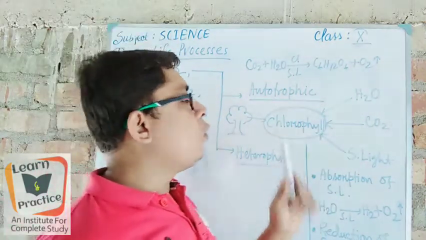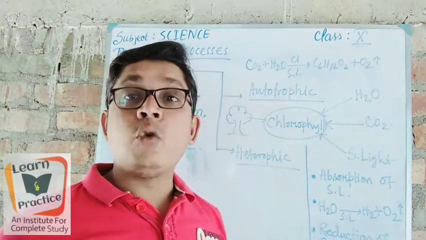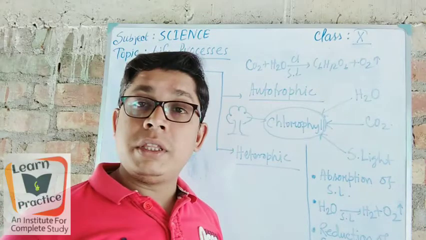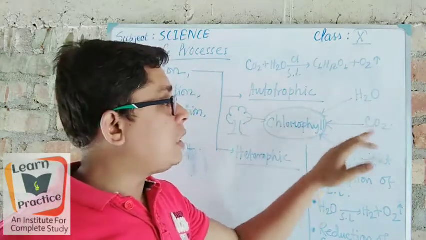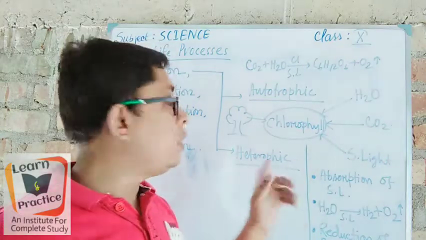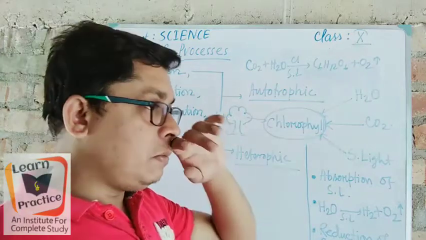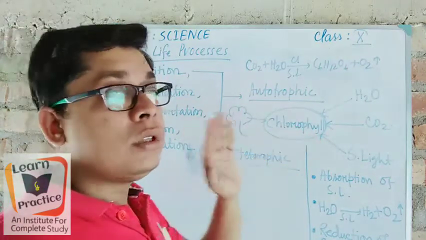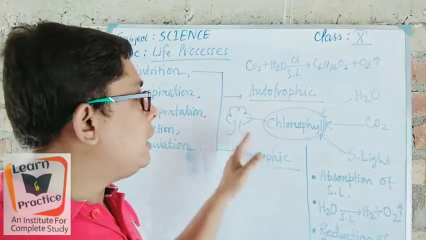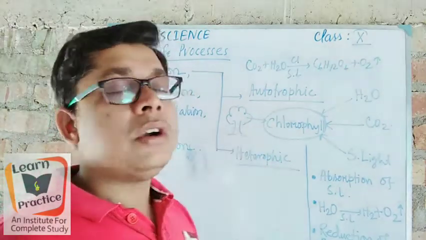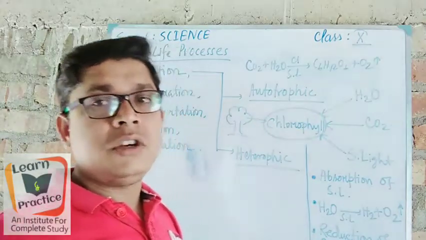Now you see here chlorophyll is present, and the tiny bean-shaped structure, the stomata, is also there. Through the stomatal opening, carbon dioxide and sunlight are taken. Okay, and through the root it takes water and minerals. Now it is said that through the xylem tubes, the water and the minerals from the root go to the green body parts of the plant or tree.